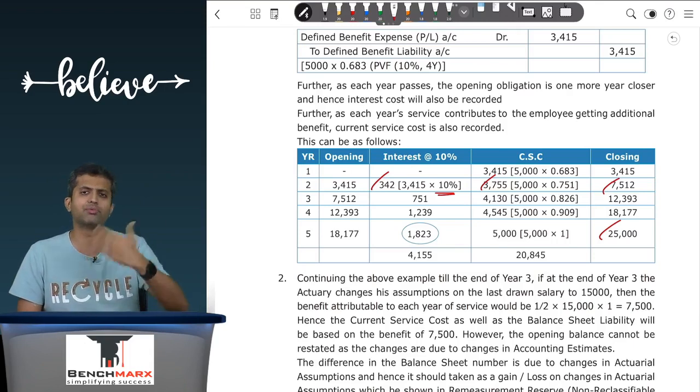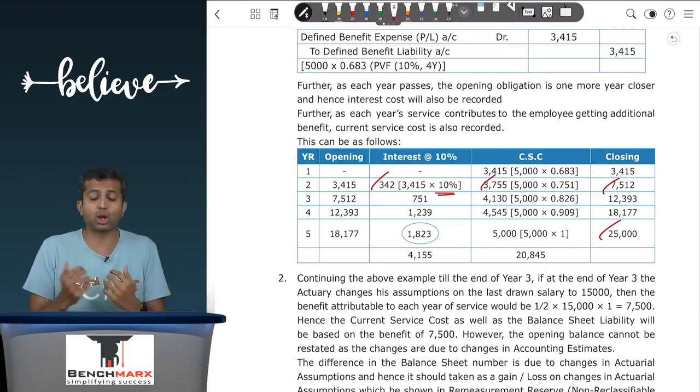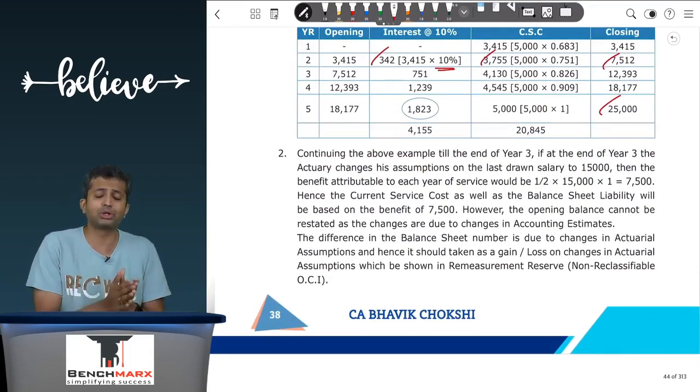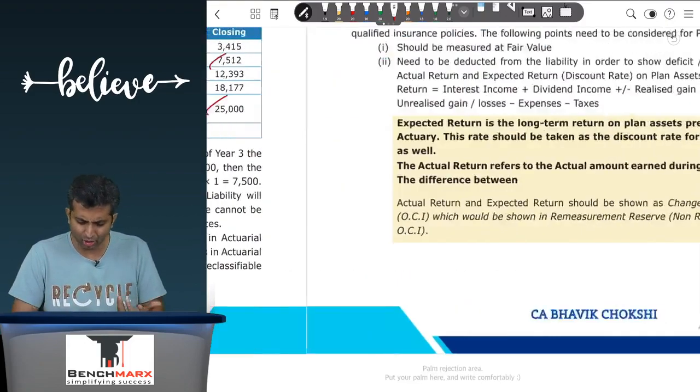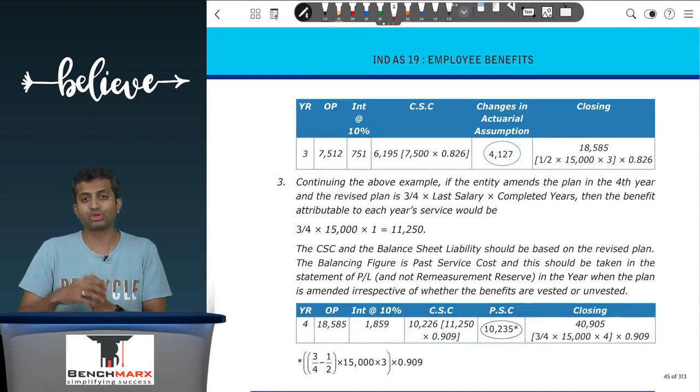So your entry will be defined benefit liability account debit to bank. Now, obviously, by now you would have figured out that to get an accurate estimate is very difficult, and hence an actuary can keep on changing his estimate. So we have modified the example to say that what if at the end of the third year, the actuary changes his estimate.